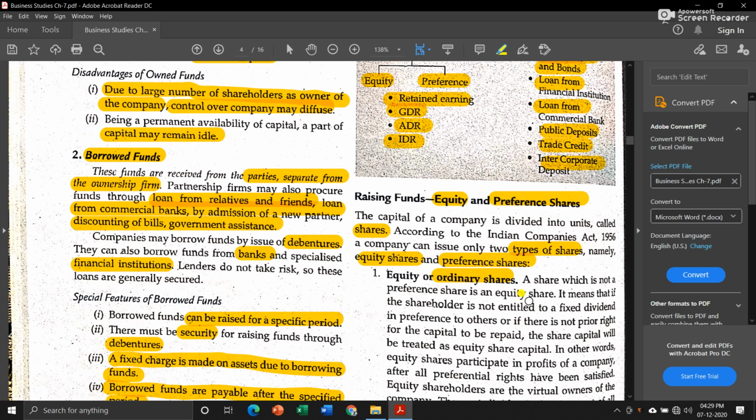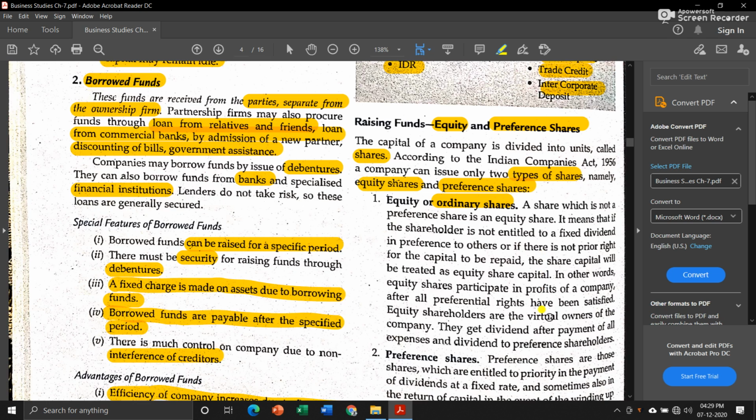Now let us see what are equity or ordinary shares. A share which is not a preference share is an equity share. It means that if the shareholder is not entitled to a fixed dividend in preference to others, or if there is no prior right for the capital to be repaid, the share capital will be treated as equity share capital. Or you can think like equity shares participate in profits of a company after all preferential rights have been satisfied.